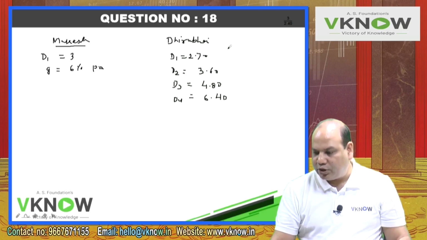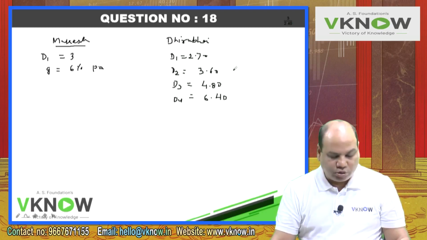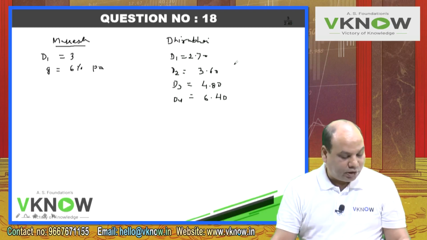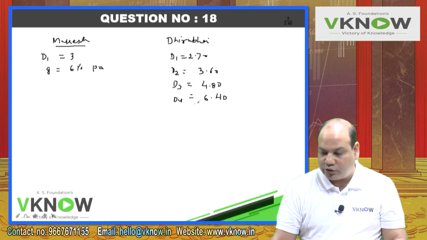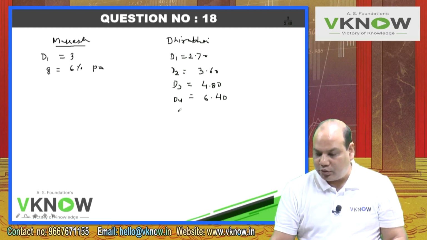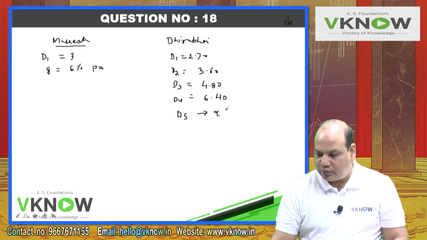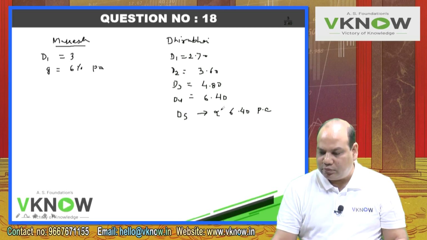So first 4 years super normal growth rate of 33 1/3%, and thereafter Dhirubhai's dividend will remain constant. That is your D5 till infinity, it will become constant at 6.40 per annum. This is how you have to interpret this paragraph.